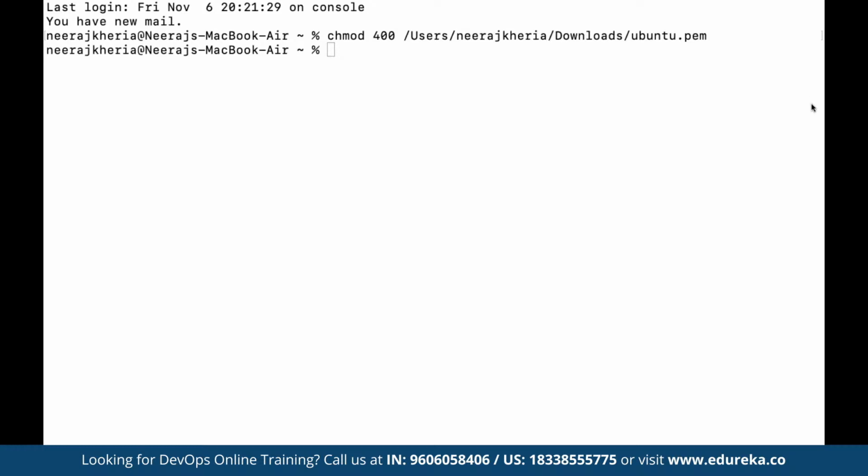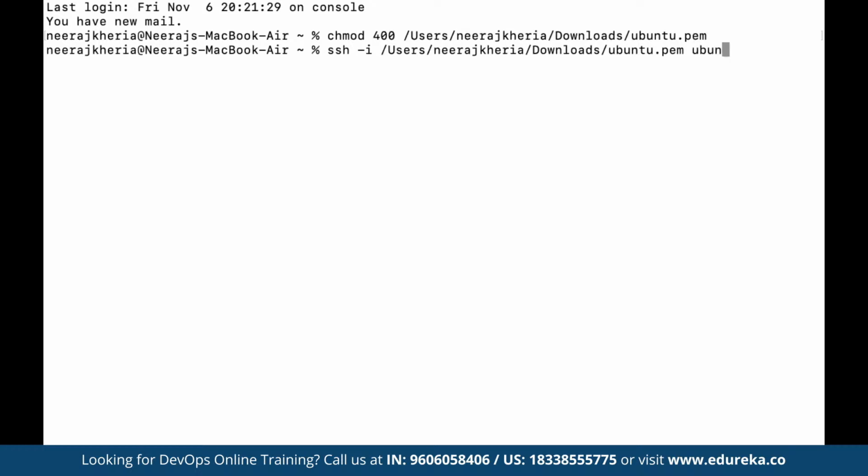And then we can make use of SSH commands. Here we can define ssh -i, and then we have to specify the path from where we have the key file downloaded. We have the key file under our Downloads folder, by the name of ubuntu.pem. Then, after a space, we specify the default username.